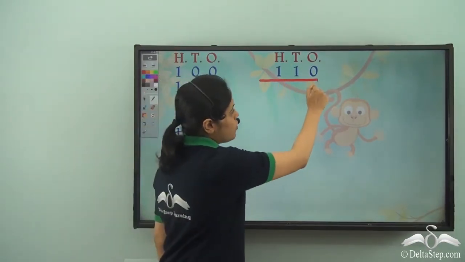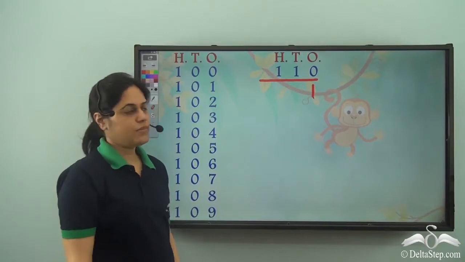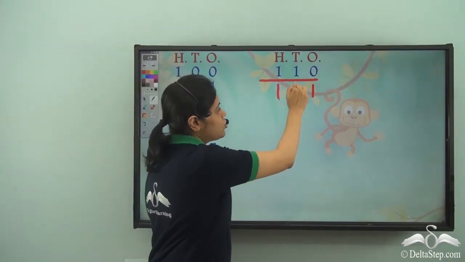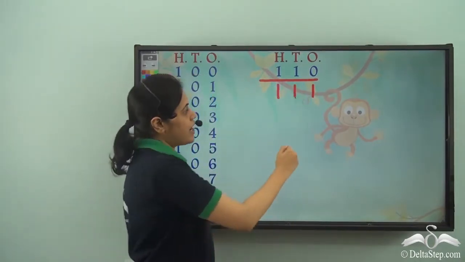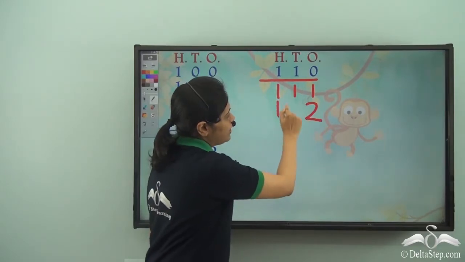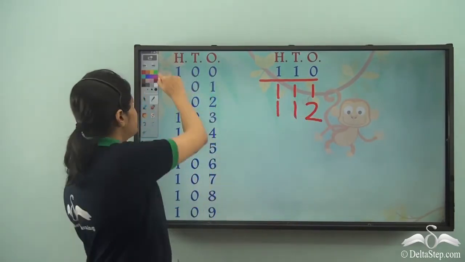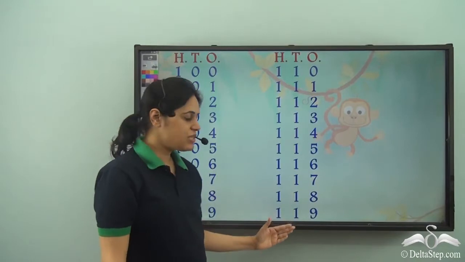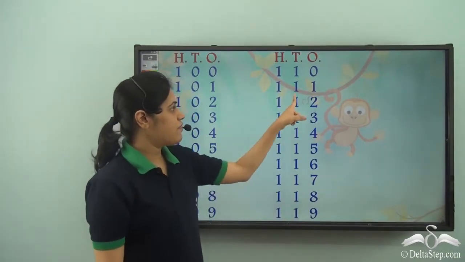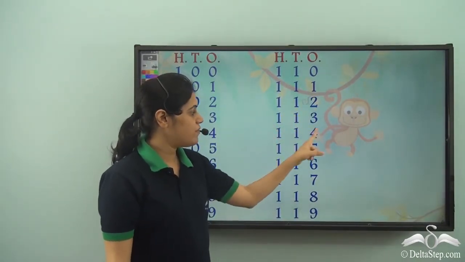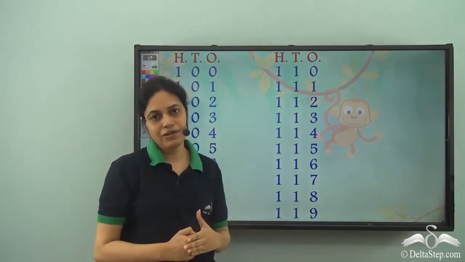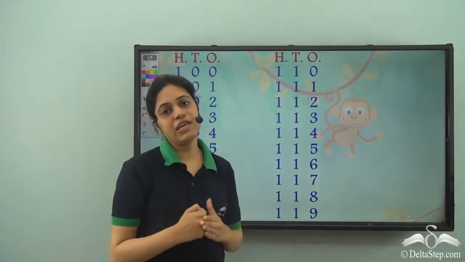So 0 becomes 1, which is the next number, and these two remain the same. 1 becomes 2, and these two remain the same. So we have all the numbers till 119. So 111, 112, 113 till 119. And this is how we can keep on proceeding.